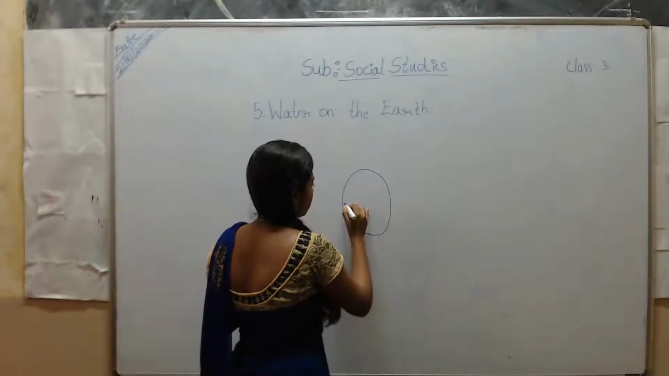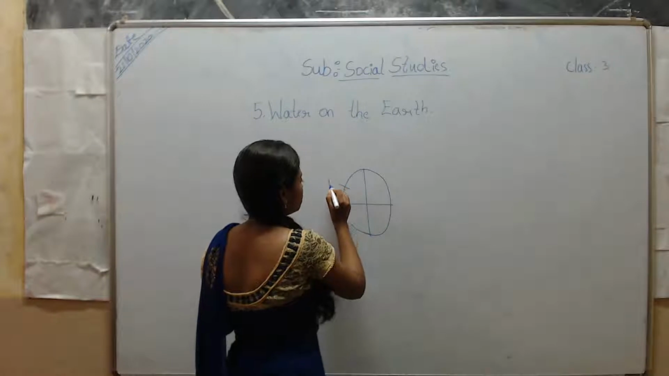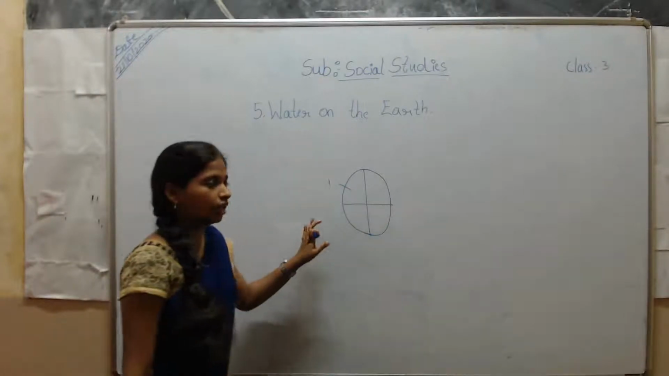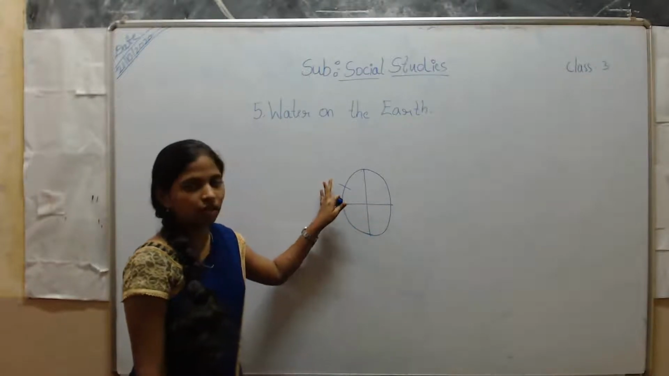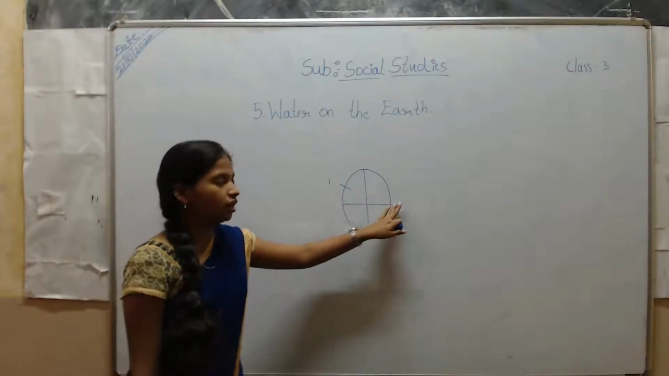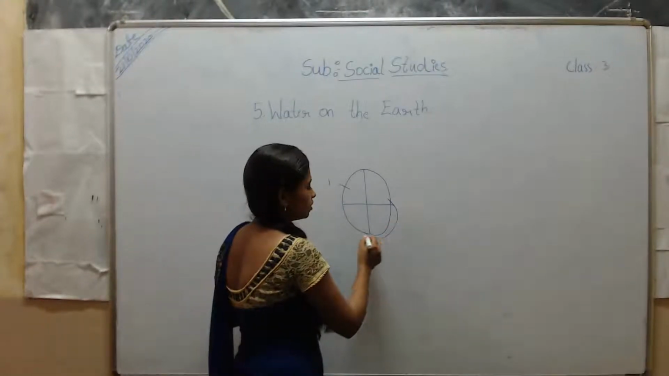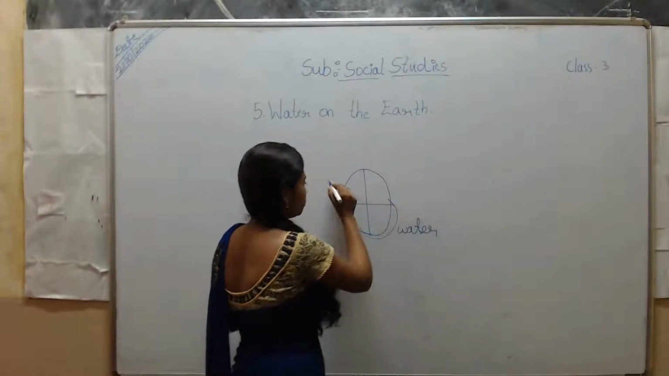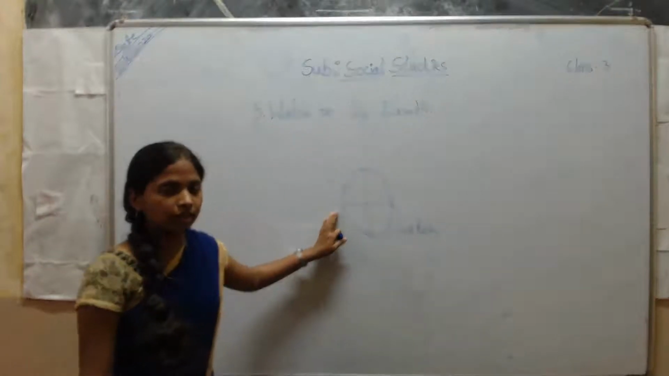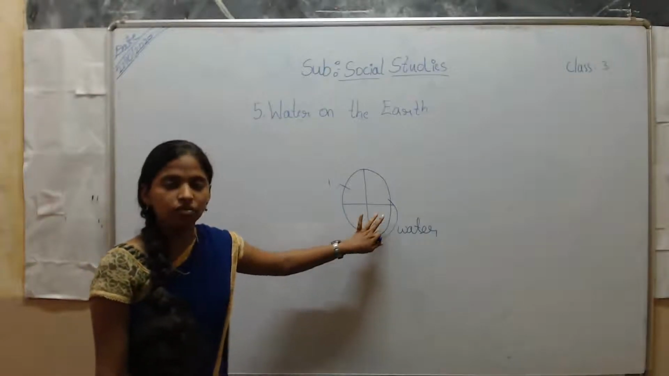this is your Earth. Only one portion is land, and the other three portions are water. All these three portions are water. Only one portion do we have what? The earth, where we live. So we have so much water.